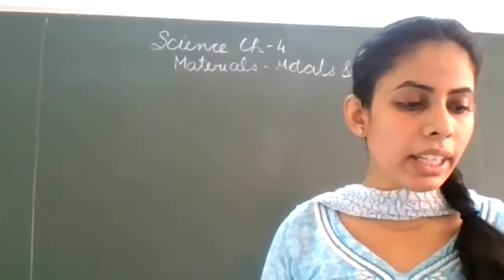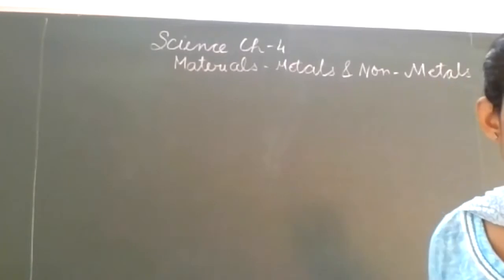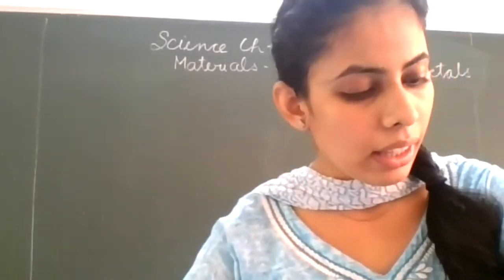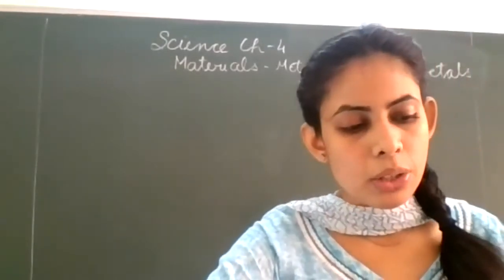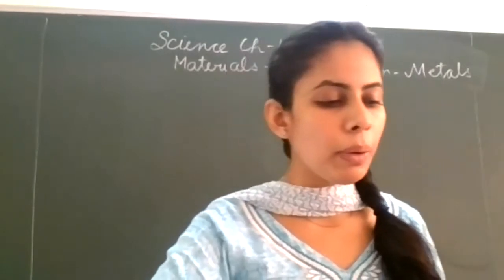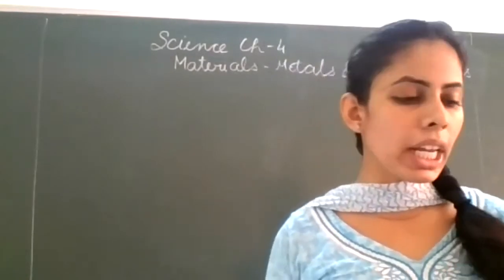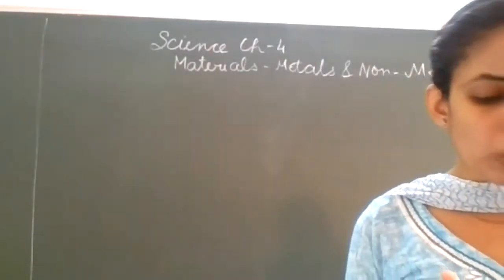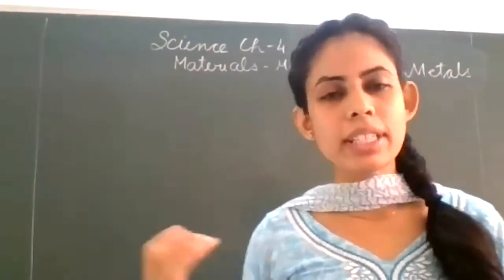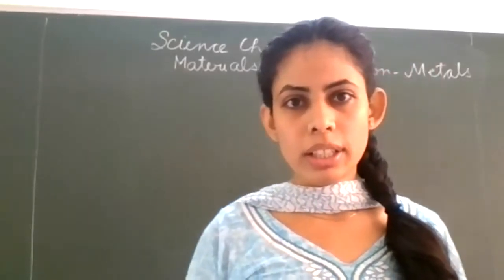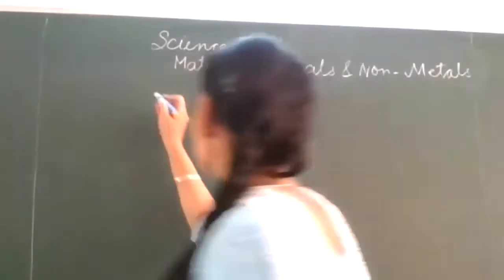So we are starting with the introduction part. The first one, topic 4.1, is the physical properties of metals and non-metals. There is a table given, table 4.1. After the introduction part, you will be able to give answers for this table, and I will take the answers from you. Firstly, we will discuss the introduction part. Clear?